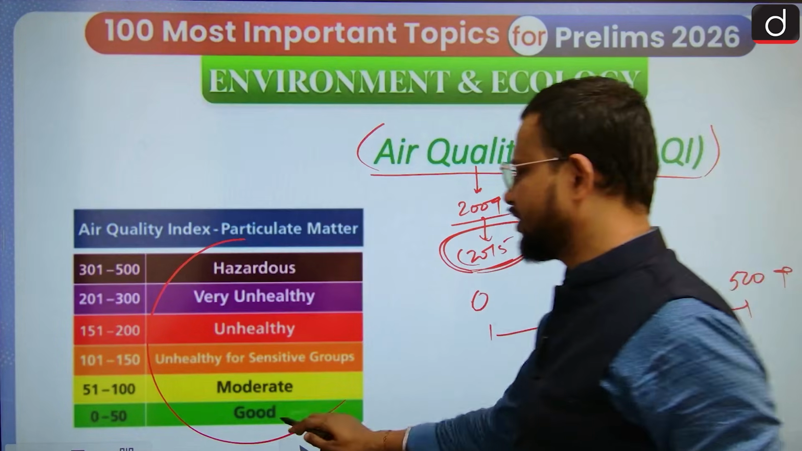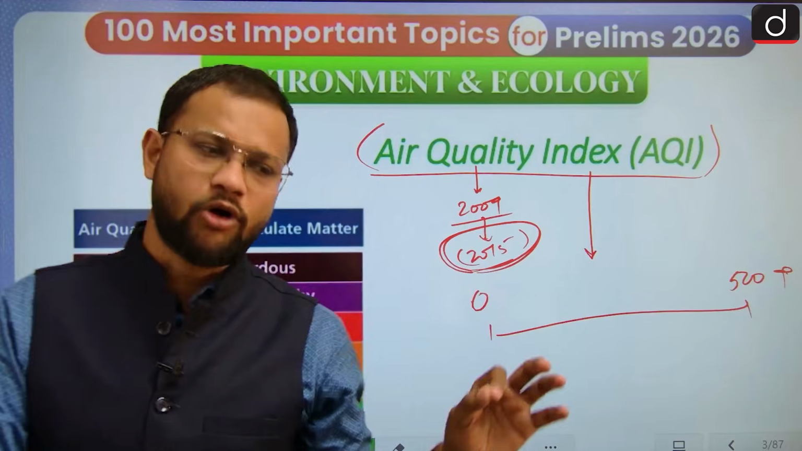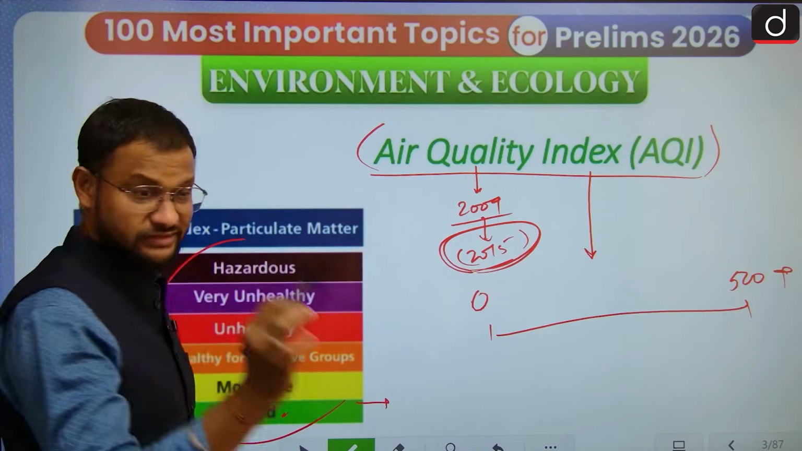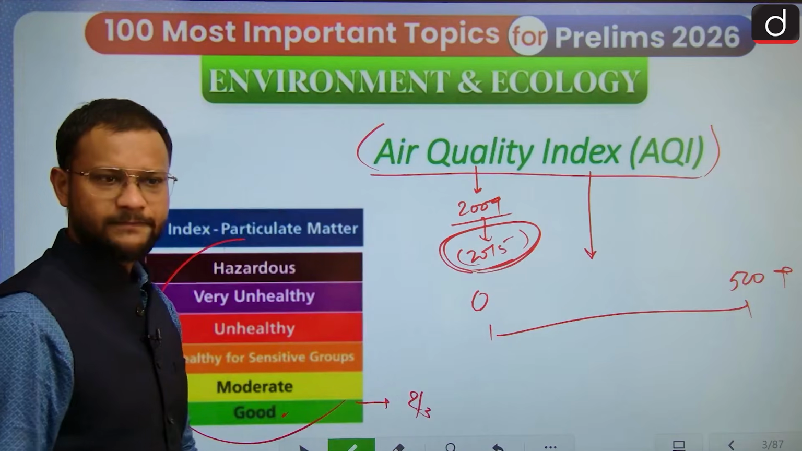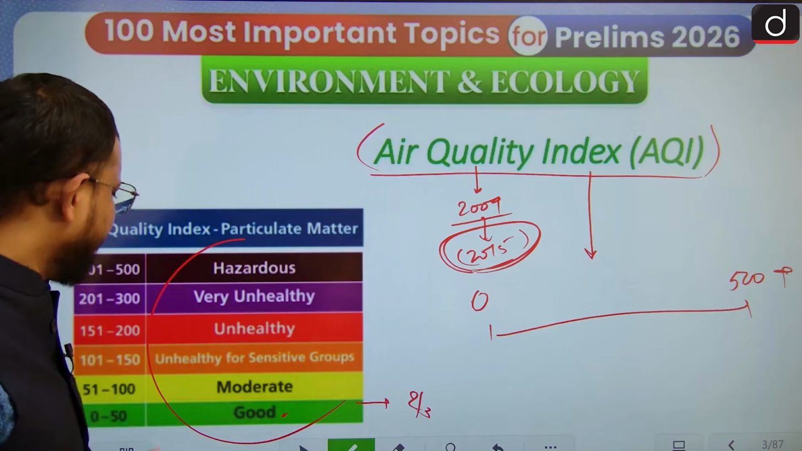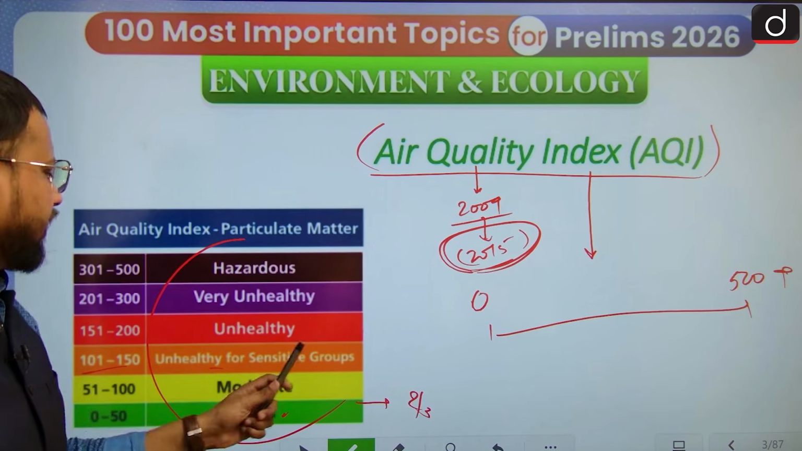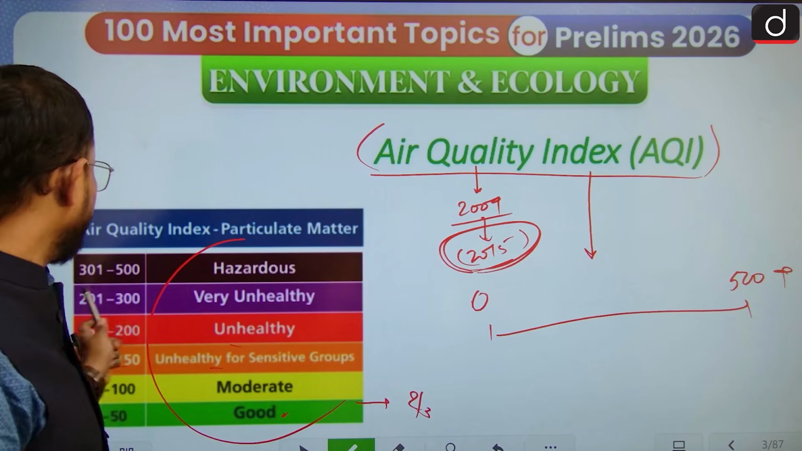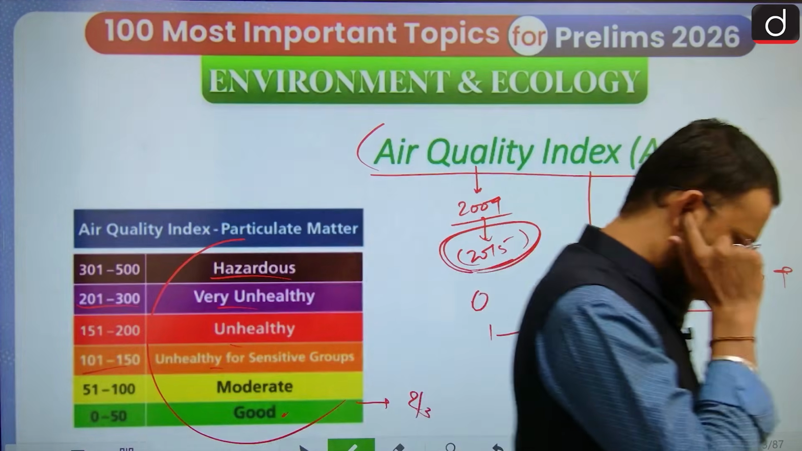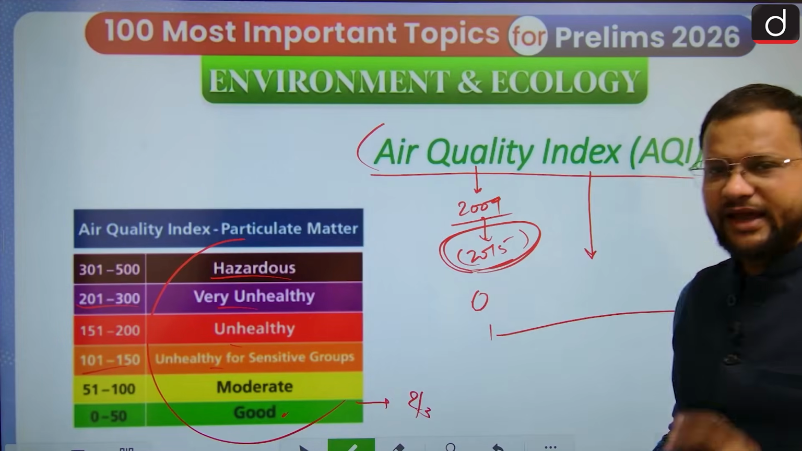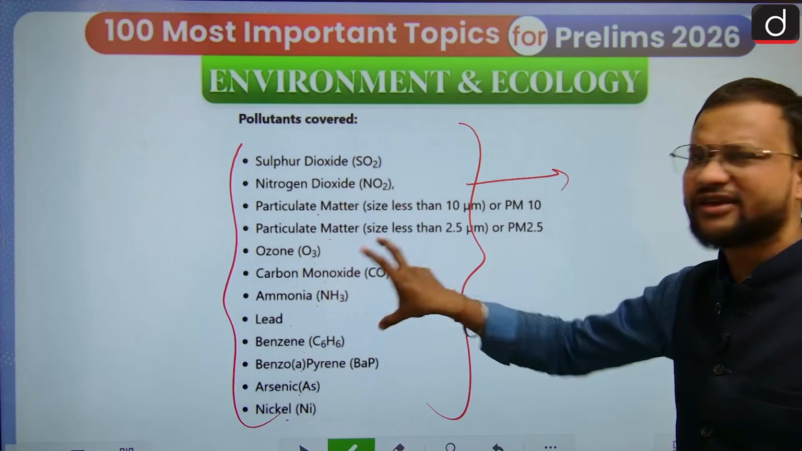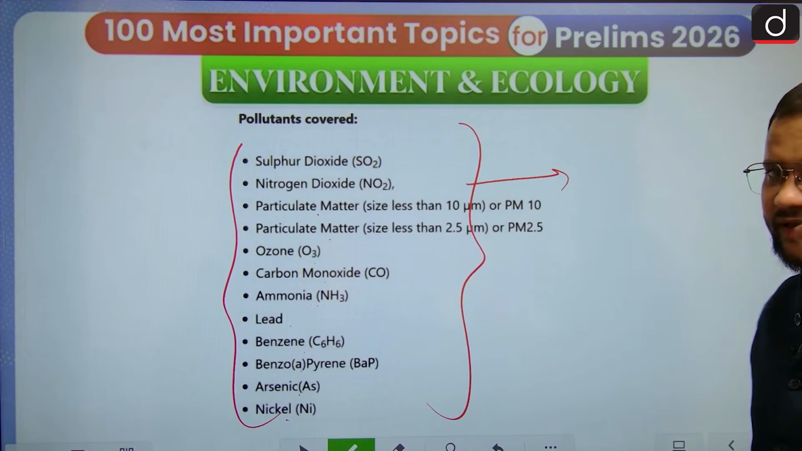So 0 to 50 means good, 51 to 100 means moderate. Rarely will you find a good day; in the overall 365 days there are hardly 2 or 3. That is the status of developing countries like India. Then you will find 101 to 150 unhealthy for sensitive groups, 151 to 200 unhealthy, then very unhealthy, and hazardous, like 400 and above. So this AQI, guys, is a monitoring of all these pollutants, and the highest one is considered as that particular AQI.